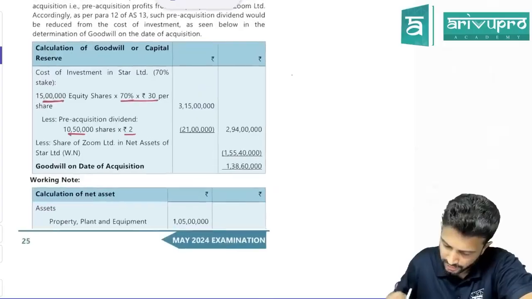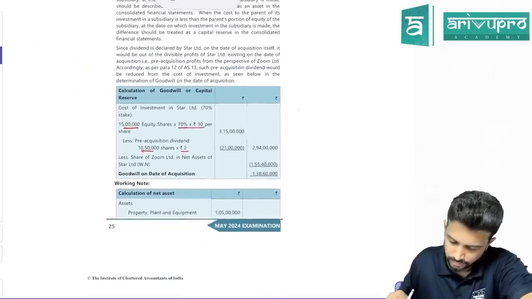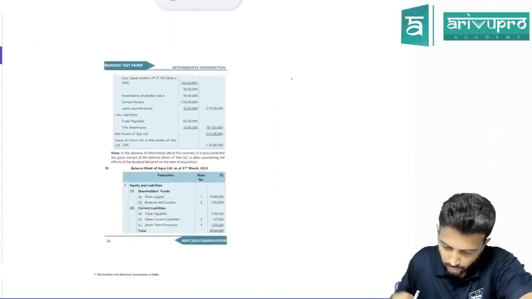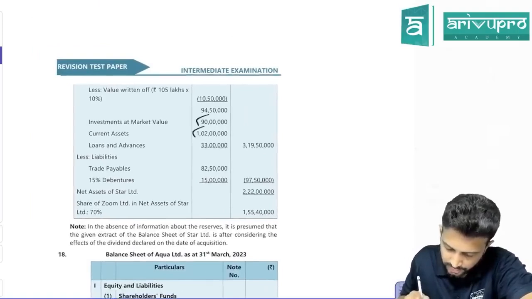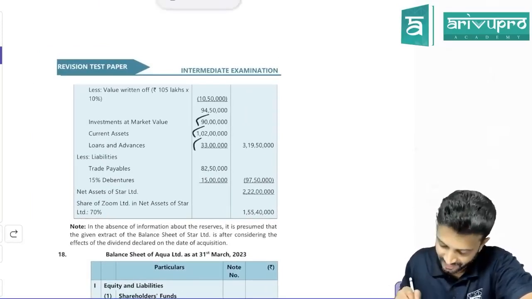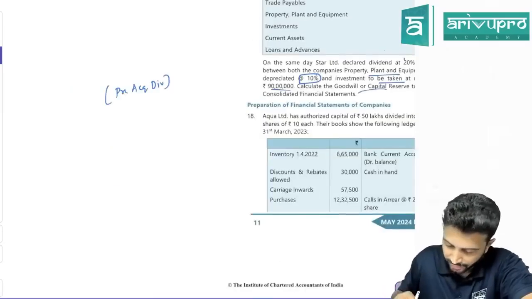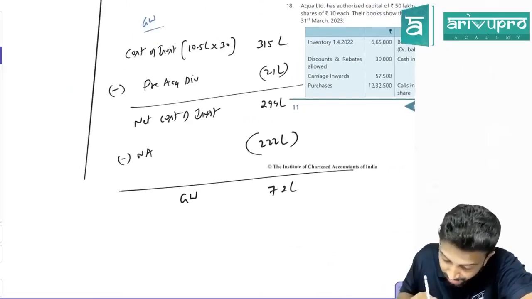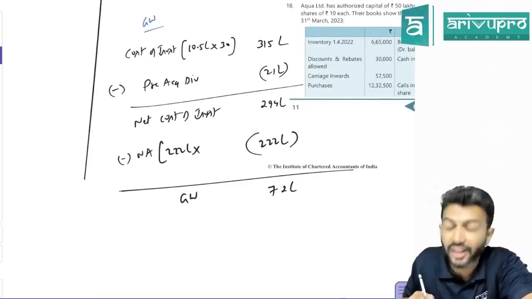It's not 222. They are saying it is 1 crore 55 lakh 40,000. PP 105 we took. Investment 90. Current assets this much. Loans and advances. I think your calculation mistake you have done today. Do it again. 222. Oh, actually, 1 second. No, it's correct. Sir, we took 222 lakhs.